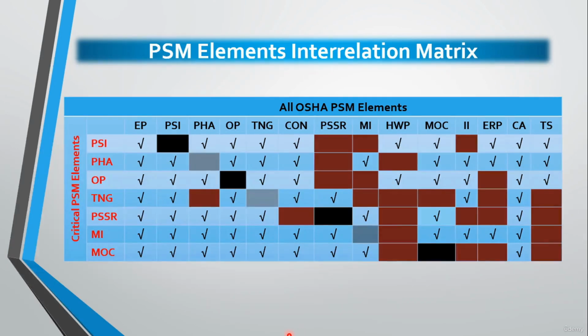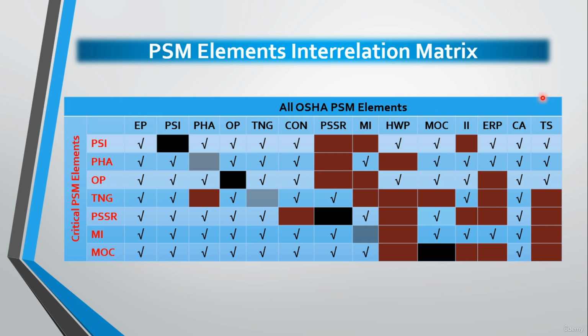So as you can see here, we have this matrix connecting the critical OSHA PSM elements, which are the PSI, process safety information, PHA, operating procedure, training, PSSR, mechanical integrity, and management of change. These are the critical OSHA PSM elements.